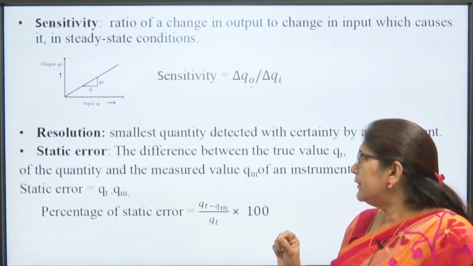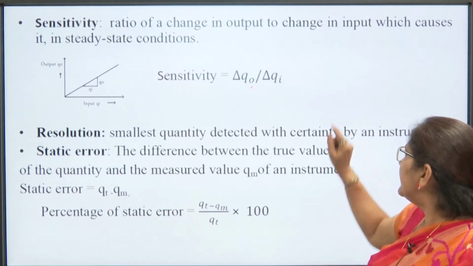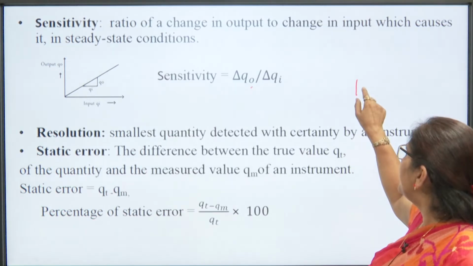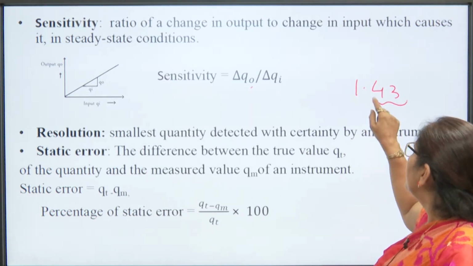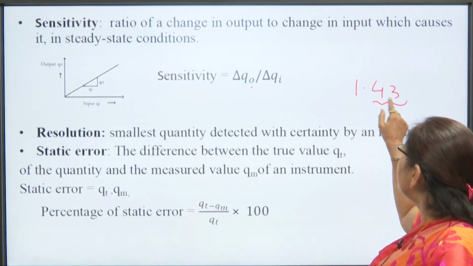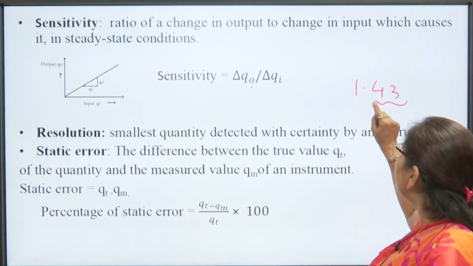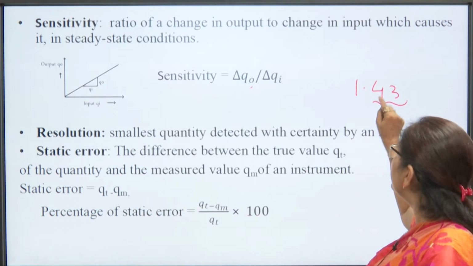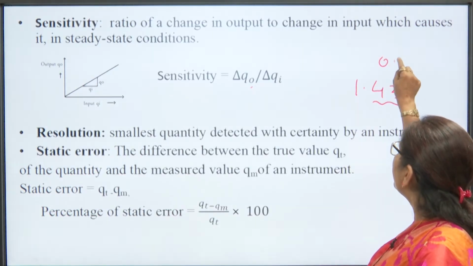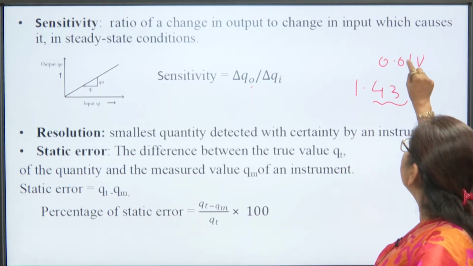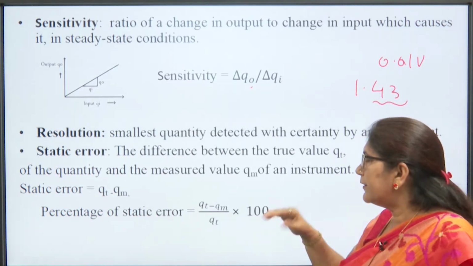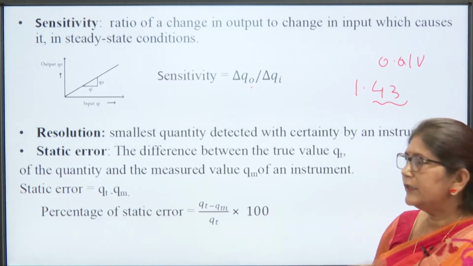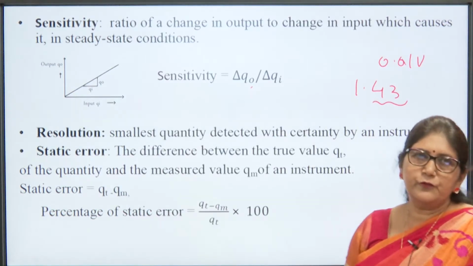Suppose a digital instrument displays 1.43 volt, meaning it uses 2 digits after the decimal point. The resolution of this instrument will be 0.01 volt. That is the minimum, smallest quantity detected by the instrument.